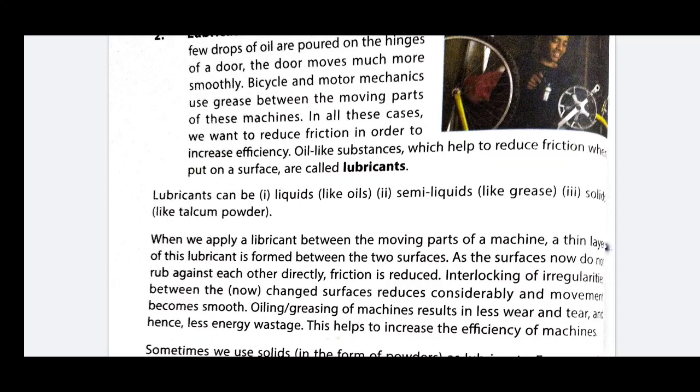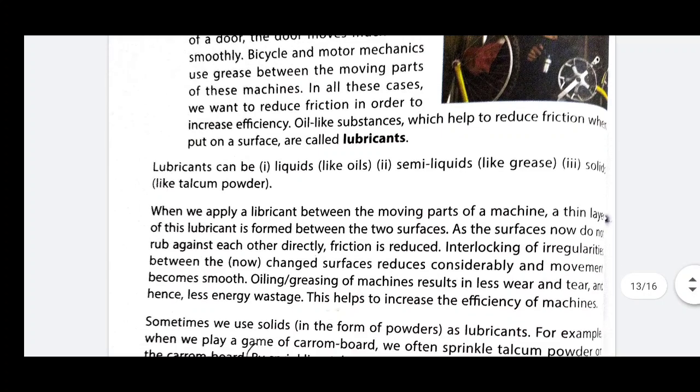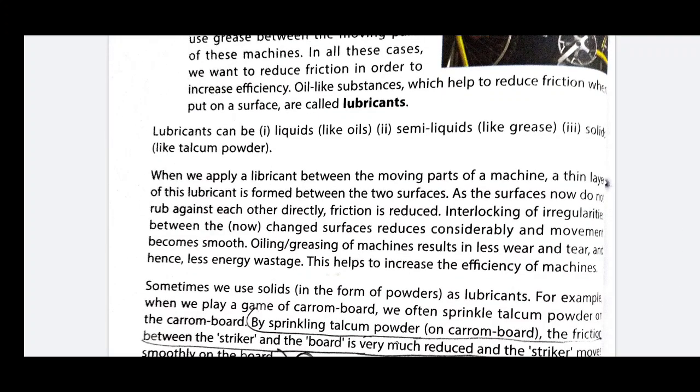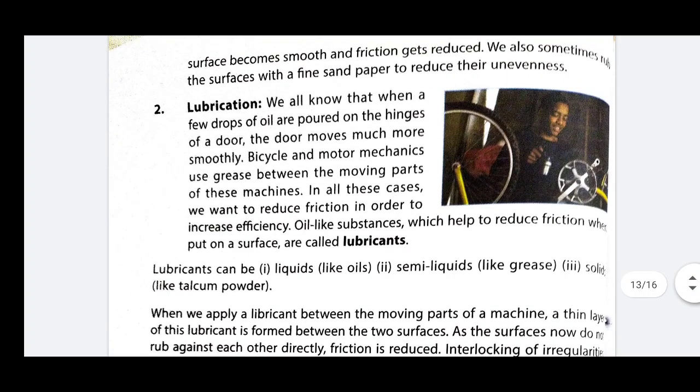Lubricants are of mainly three types: liquid like oil, for example Mobil; second, semi-liquid like grease, which you also use in your machine; and third, solid like talcum powder. We use talcum powder while playing carom. So in this way we can see that we can decrease the friction by lubrication.